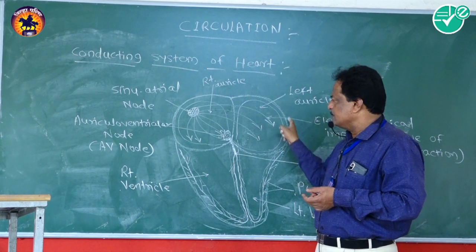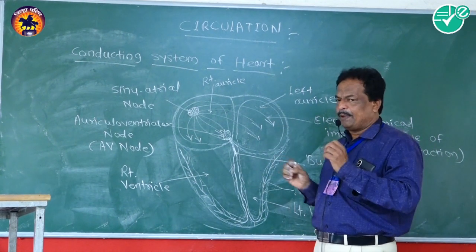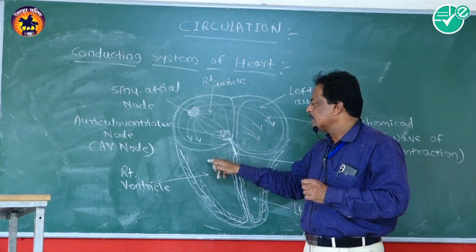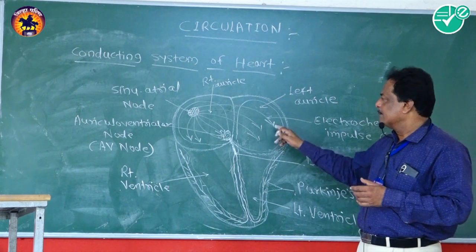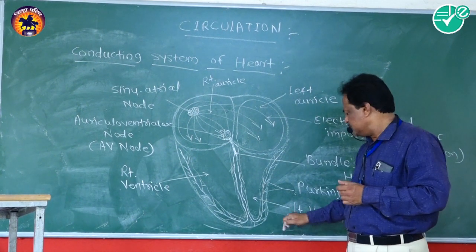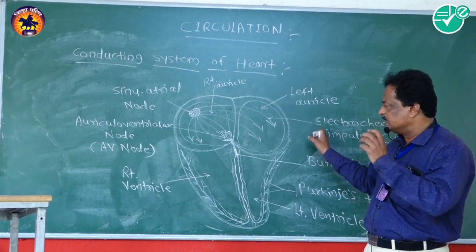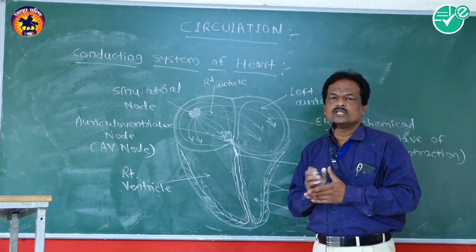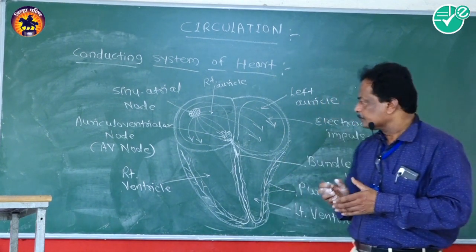After the stimulation, these muscle fibers undergo the phase of contraction, and the blood which is present in the right auricle is pushed into the right ventricle, and the blood which is present in the left auricle is pushed into the chamber of the left ventricle. That happens when the auricular chamber undergoes the phase of contraction, or phase of systole.